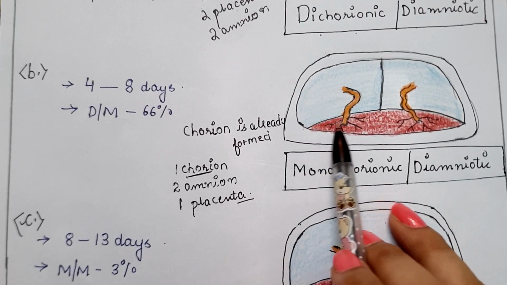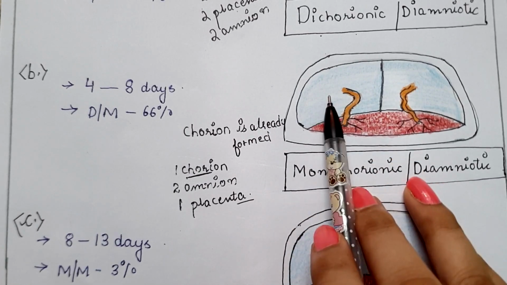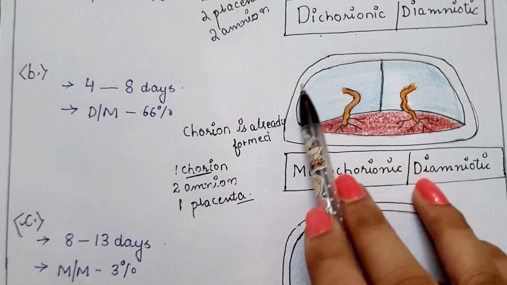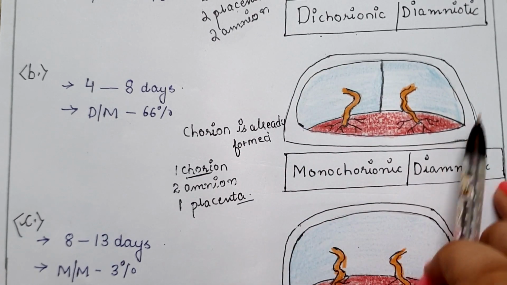As you can see, this is one single placenta. Amniotic sacs are two. The amniotic sac contains the amniotic fluid, which is protected by the amniotic membrane, but there is only one chorion.